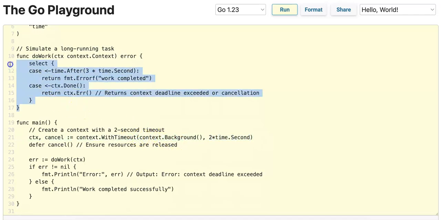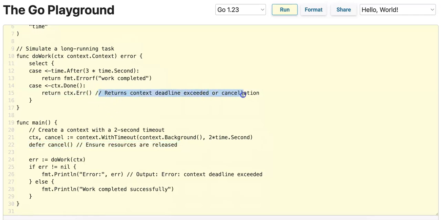And in this select block, the context.Done channel is going to close in 2 seconds, which means this long-running task will not be able to run to completion because this context that is being passed in and controlled in the main function times out within 2 seconds, which is less than 3 seconds. And we defer the cancel call to ensure that all of the resources associated with the context are being released and cleaned up properly, and we have no memory leaks.